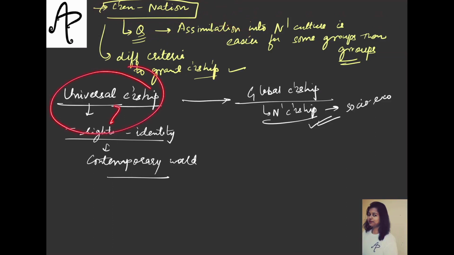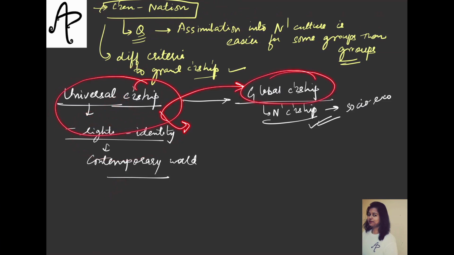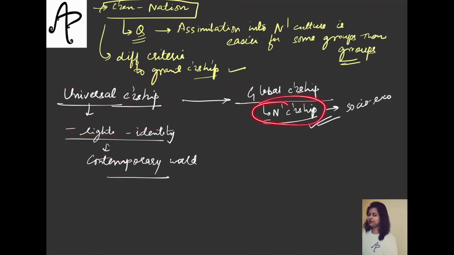Then we got the idea of universal citizenship, that in a contemporary world everyone should get a right and identity, but because we do not get this because of the challenges across national boundaries, should we have a solution like global citizenship, which should be supplemented with national citizenship, so that we face those problems which are not able to be tackled by the individual national government.